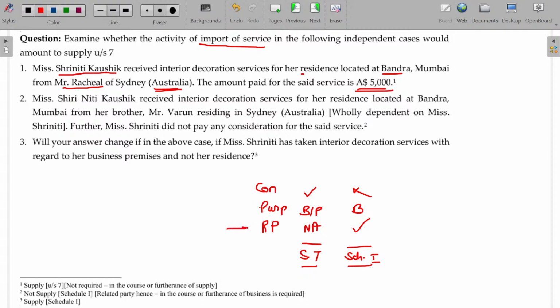You can easily check whether there is a relationship or not. Related party, no related party. As no related party, Section 7 will be applicable. Section 7 is applicable means check whether there is consideration. Yes, there is a consideration, used for business or profession, personal purpose, whatever it may be. So here it is for her residence. Purpose is not a matter, consideration matters. So automatically it's a supply of service.